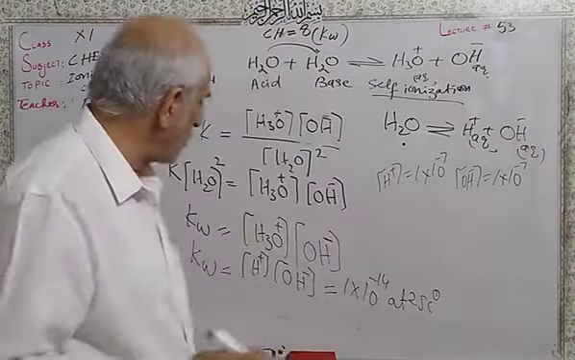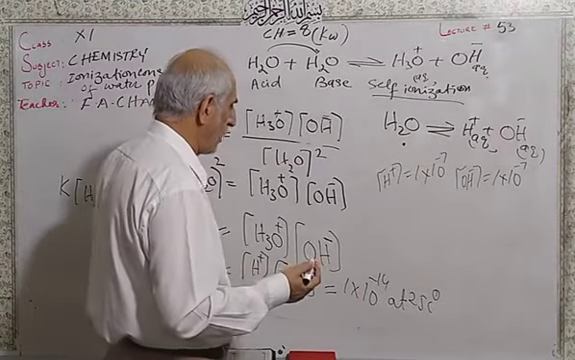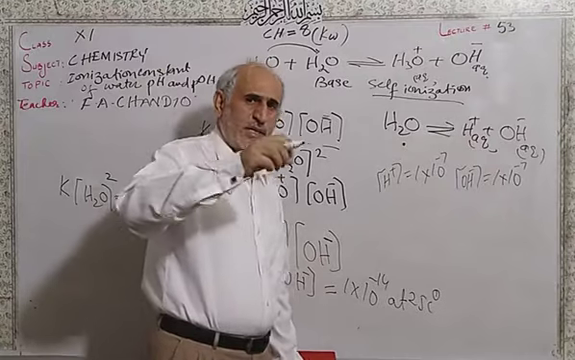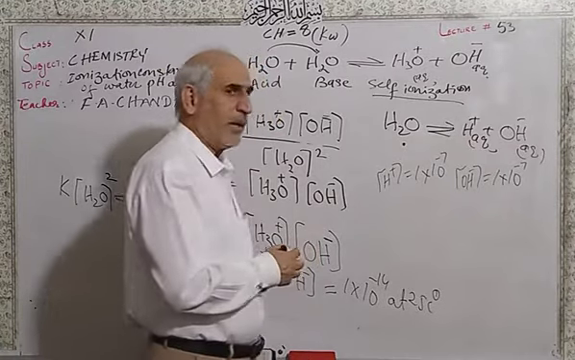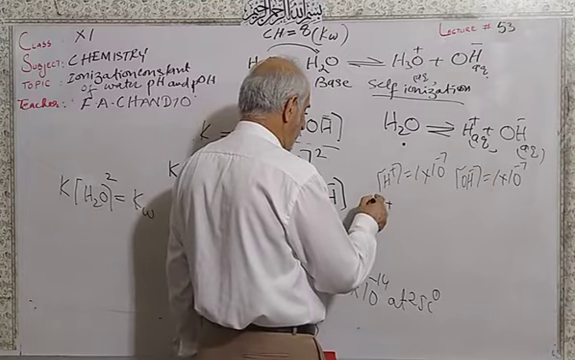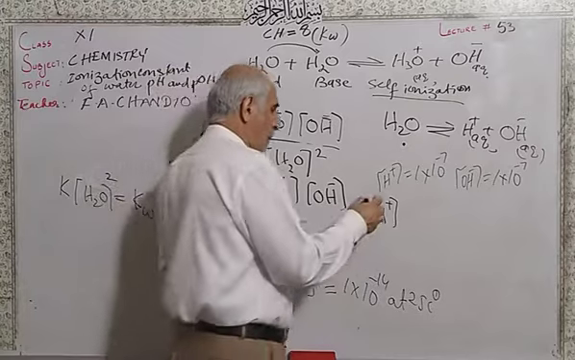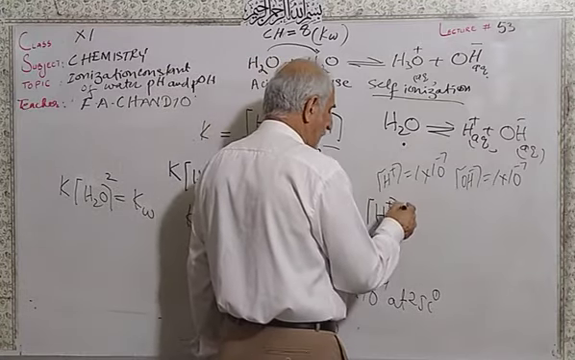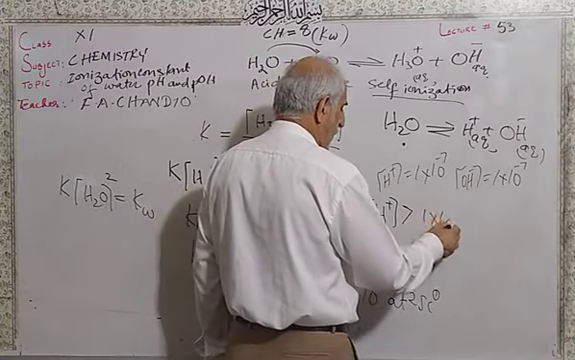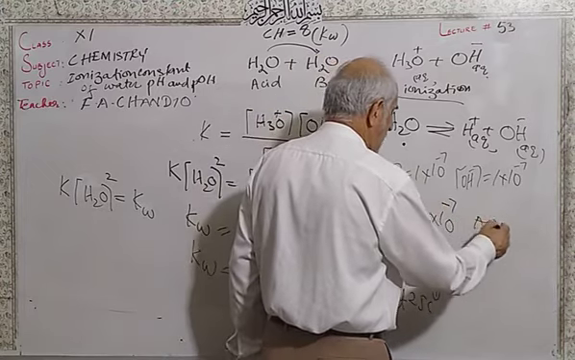When you add an acid to water, then the hydrogen ion concentration will be greater than 1 into 10 raised to the power minus 7. The solution is acidic.